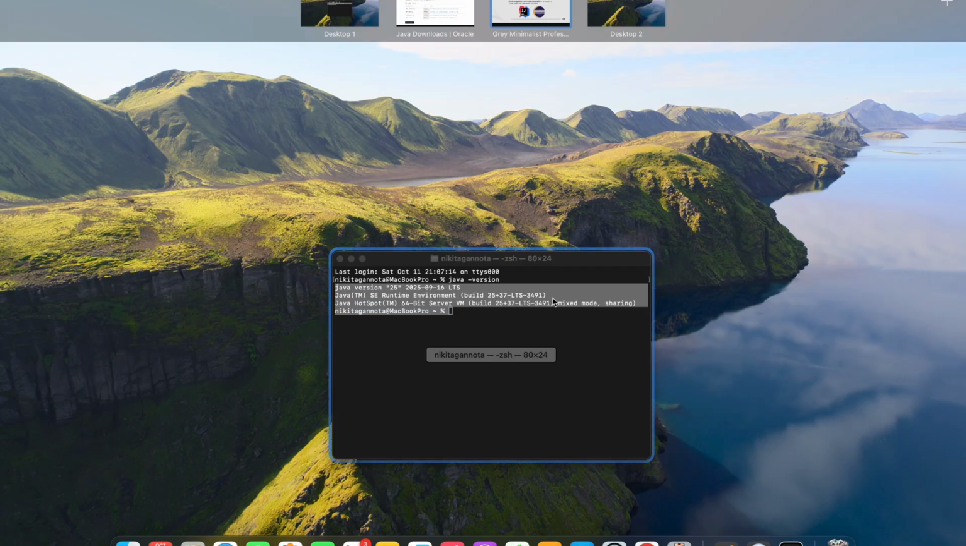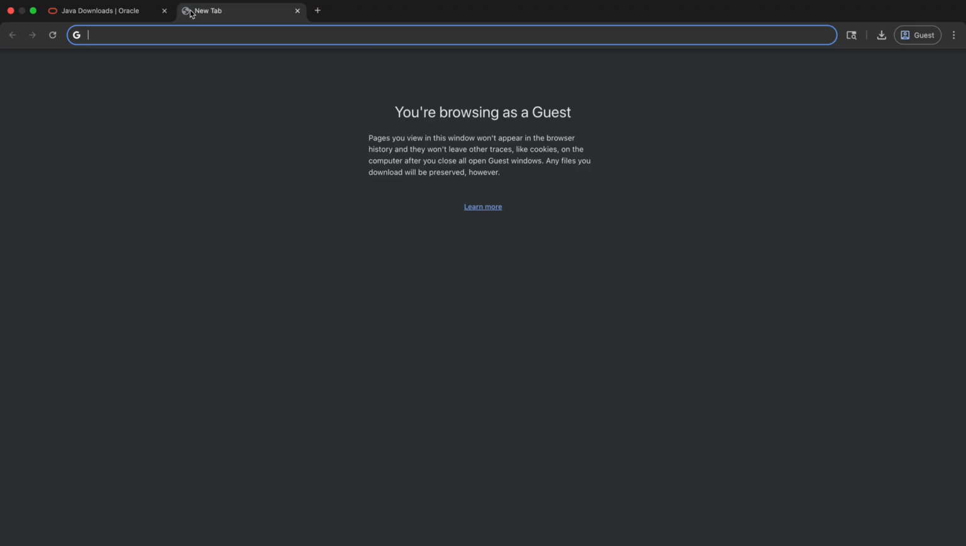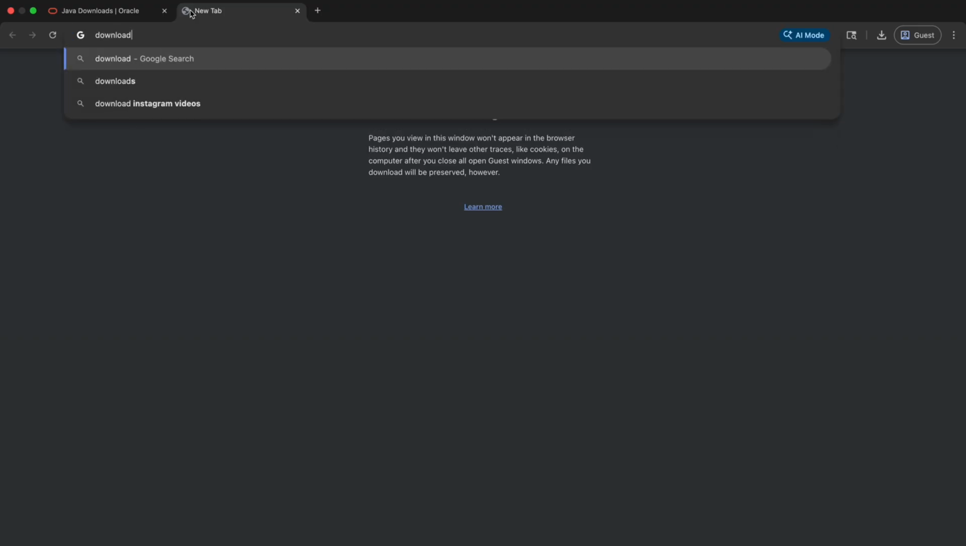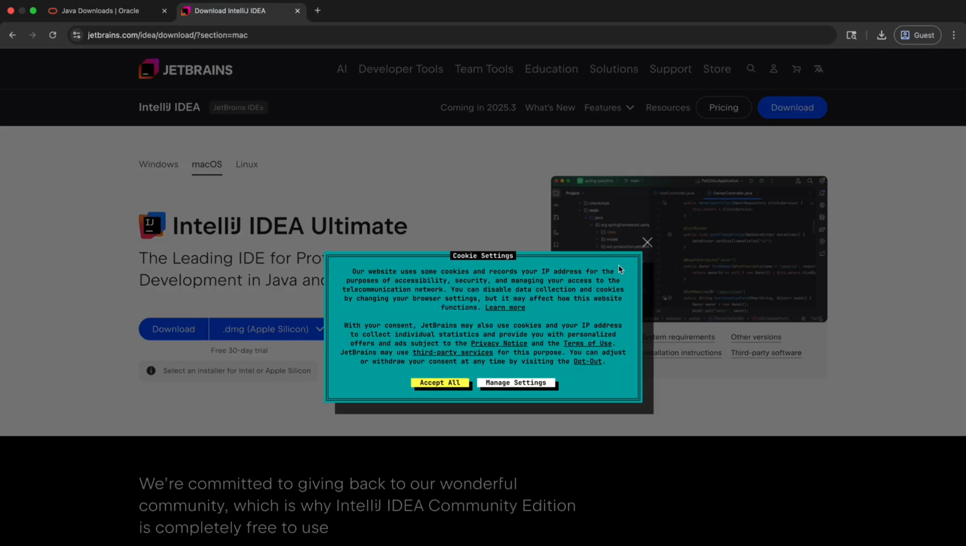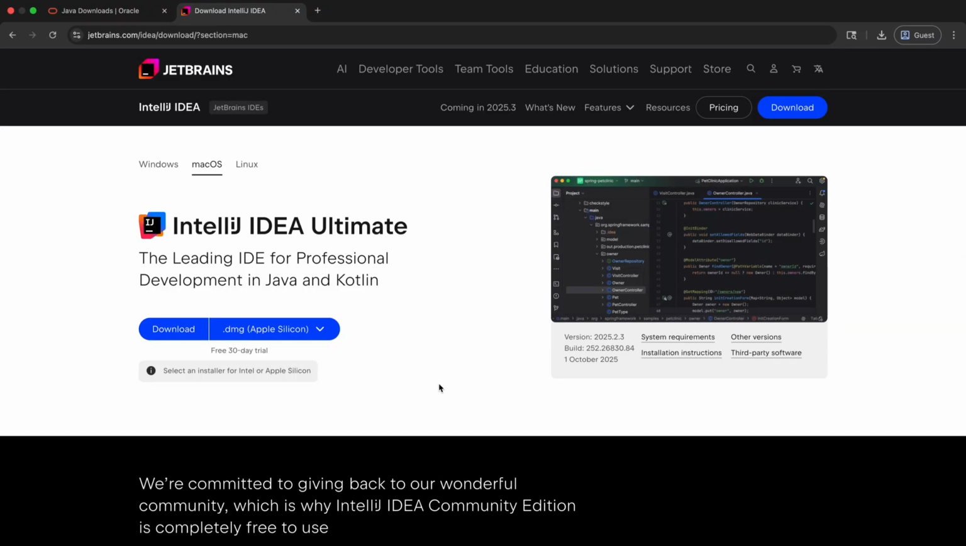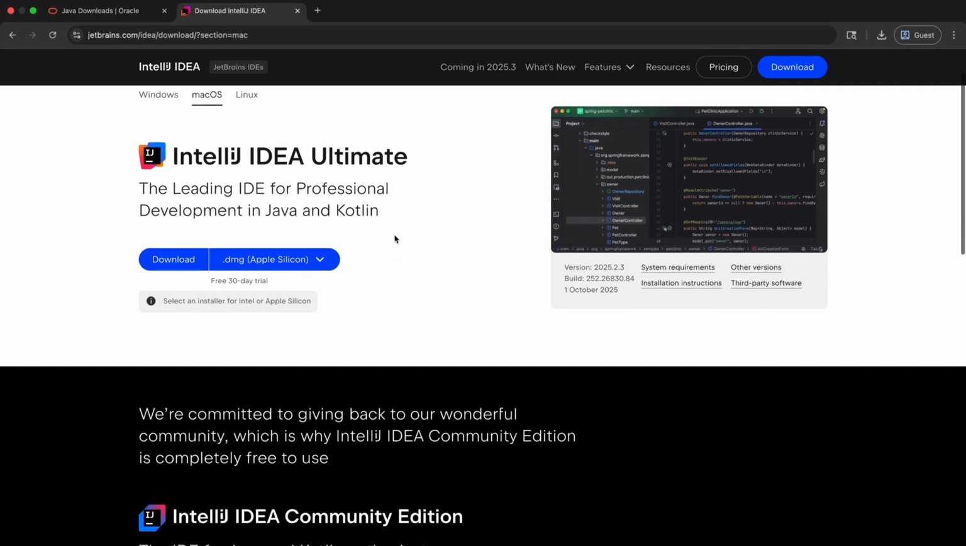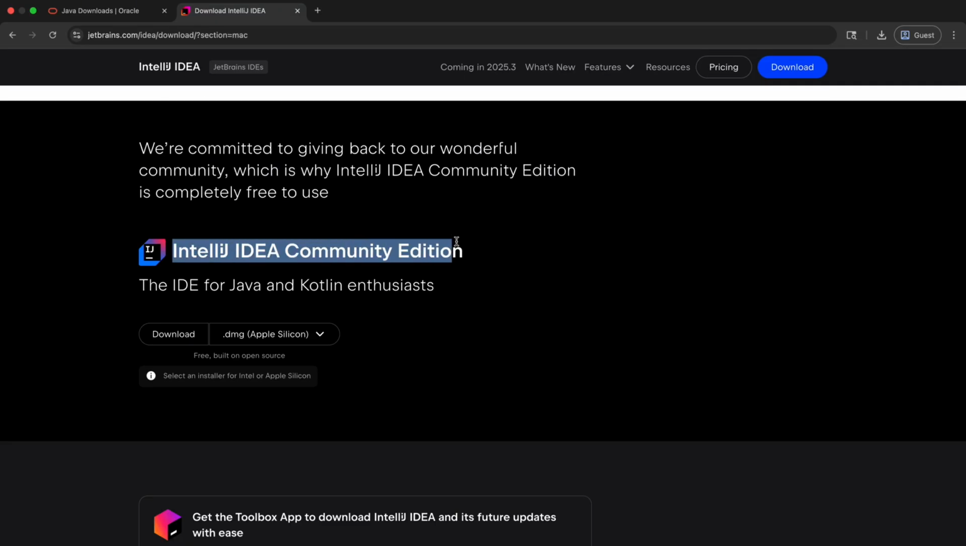Let's go to Google and type download IntelliJ. Hit enter. As you can see, the first link is from JetBrains. Let's click on it. Accept all. The first option, as you can see, is IntelliJ IDEA Ultimate version, which is a more advanced and paid version of IntelliJ. You can use a free trial, but I recommend you scroll to the second option and download IntelliJ IDEA Community Edition.